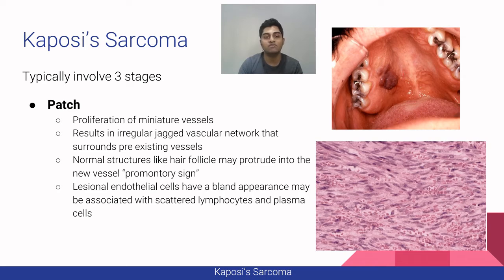It typically involves three stages: a patch stage, plaque stage, and nodular stage. Let's start with the patch stage. There is a proliferation of miniature vessels that results in an irregular jagged vascular network that surrounds the pre-existing vessels. Normal structures like hair follicles may protrude into the new vessel. It is known as a promontory sign. Lesional endothelial cells have a bland appearance, and may be associated with scattered lymphocytes and plasma cells.